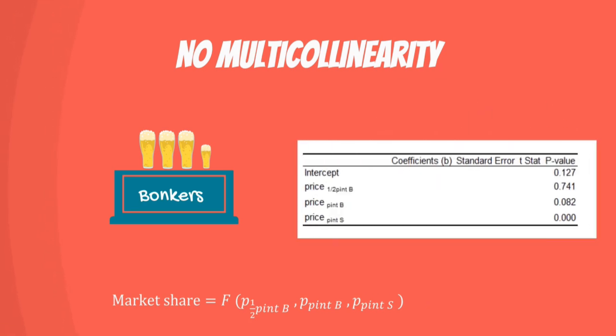The p-value for the pint of beer at Bonkers and half a pint at Bonkers show they are insignificant. Why? The underlying logic behind our model was so rigid. Well, no multicollinearity is an assumption of the calculations behind the regression. The price of half a pint and a full pint at Bonkers definitely moved together. This messed up the calculations of the computer, and it provided us with wrong estimates and wrong p-values.